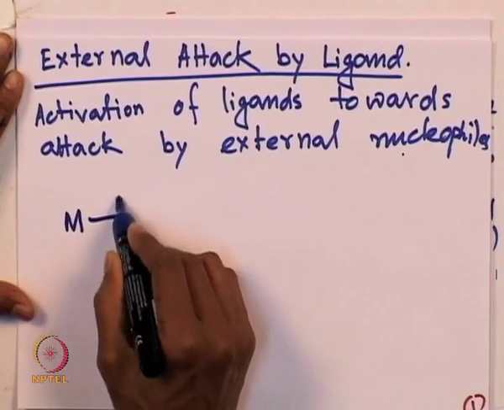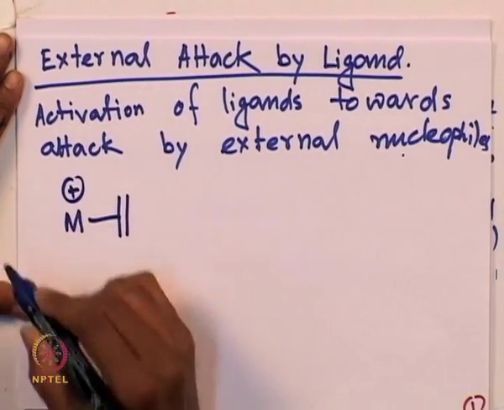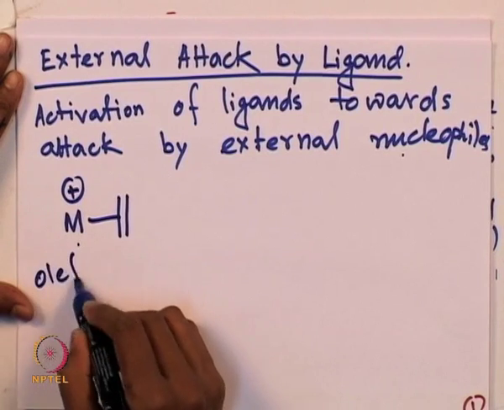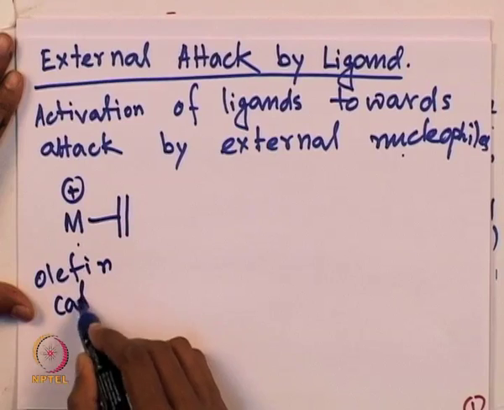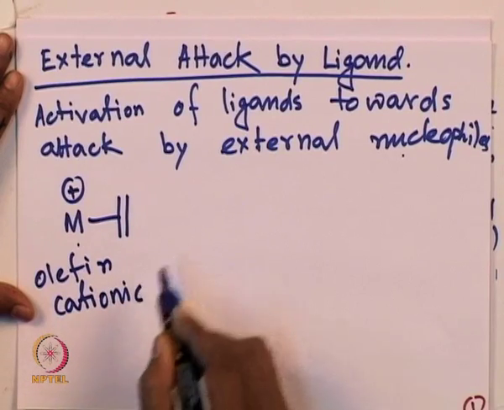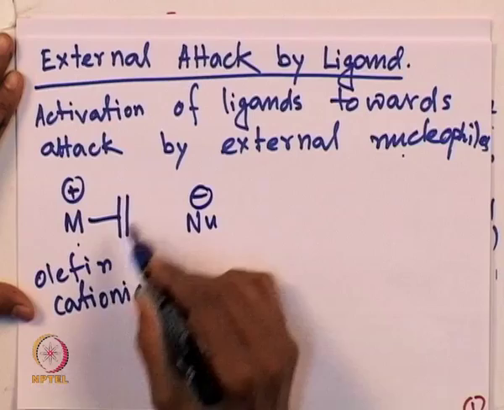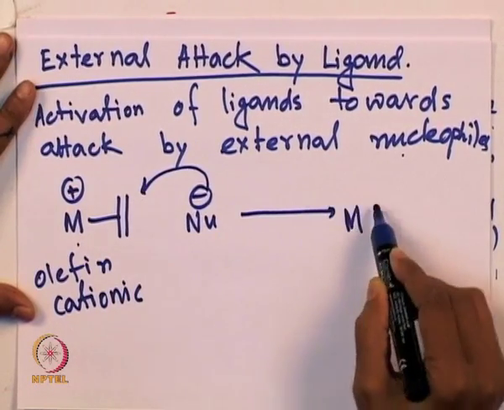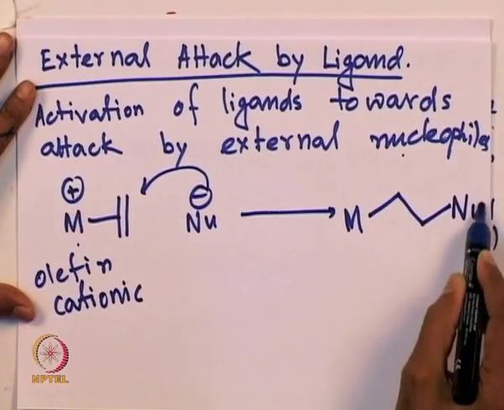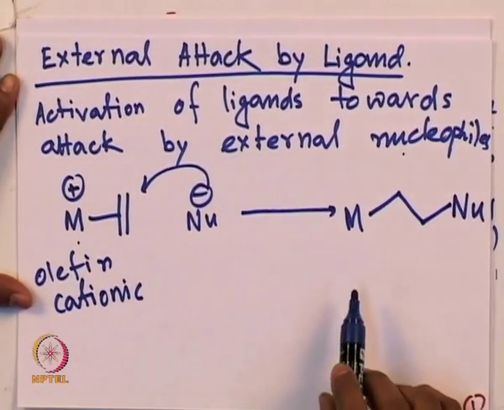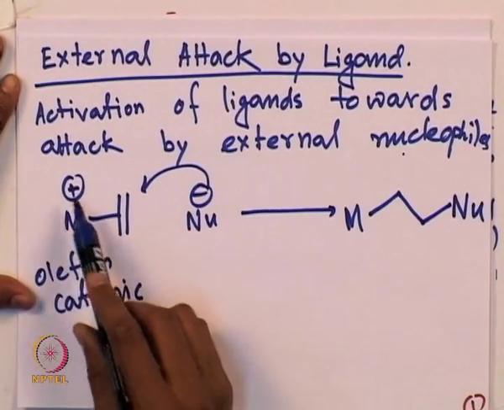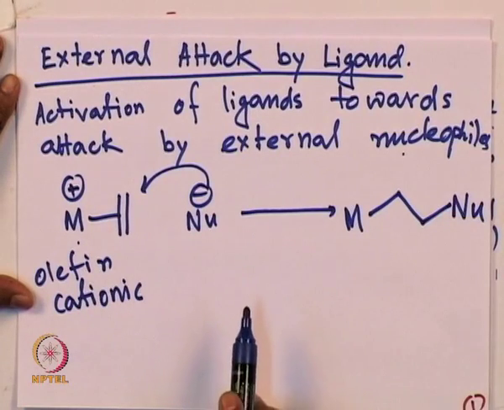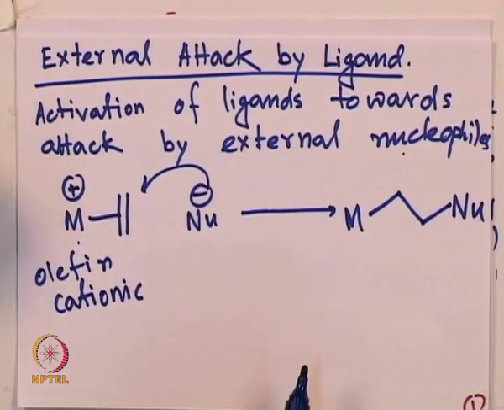So let's say you have a metal olefinic intermediate, a cationic olefin. Here you feel that the olefin will be cationic in nature, and then an external nucleophile will come and attack to give you the overall product, this metal nucleophile intermediate. If this metal center was not there, simple attack of a nucleophile on this olefin would not have been possible in a normal scenario.